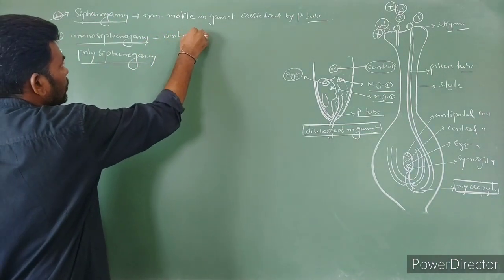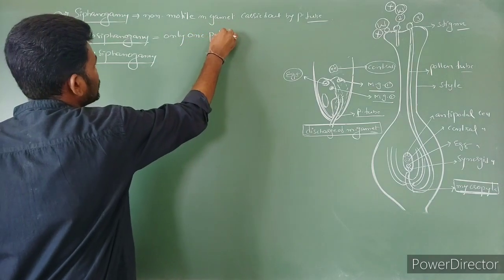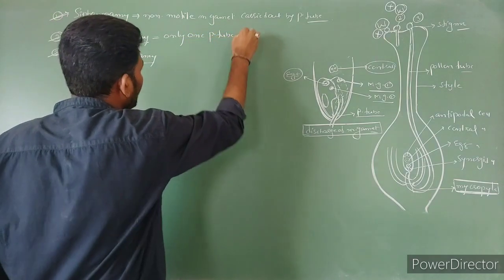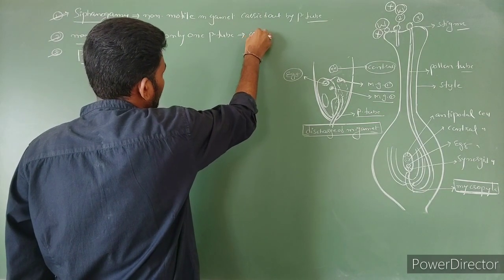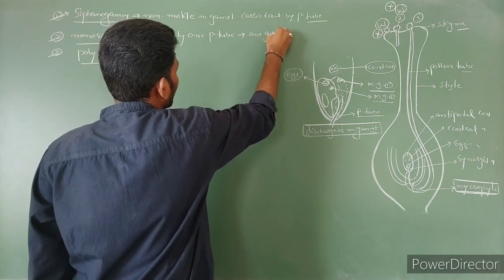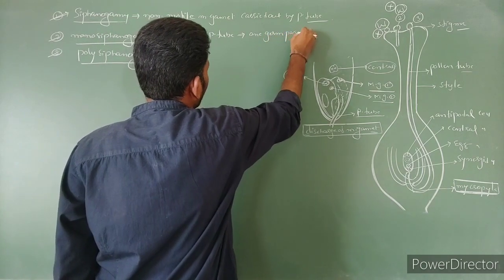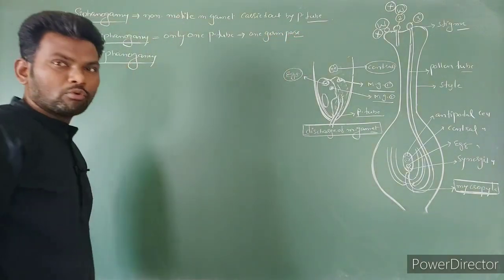Only one pollen tube which is coming from one of the three germpores. That is monosiphonogamy, seen in most of the angiosperms.